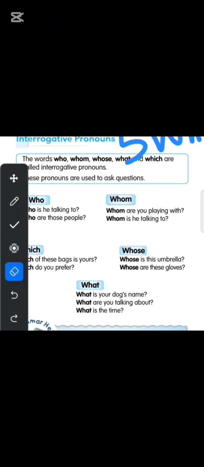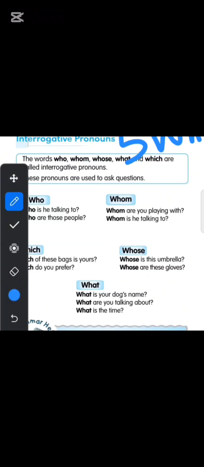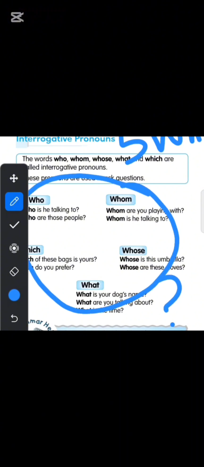Who? Who is he talking to? Who are those people? Whom are you playing with? Which of these is your bag? Whose bag? Whose is this umbrella? And whose are these gloves? What is your dog's name? Okay, so can you see these are all about the 5 WH words.